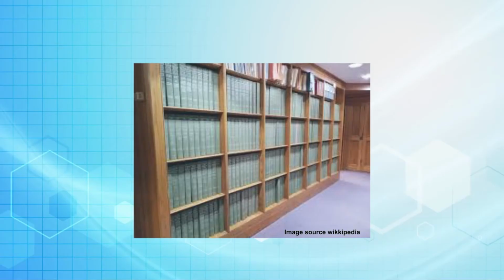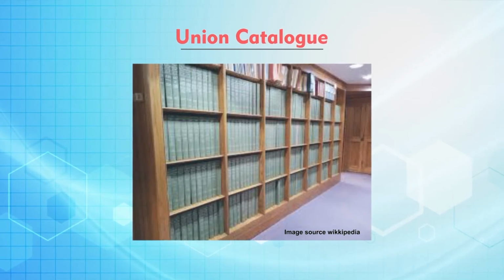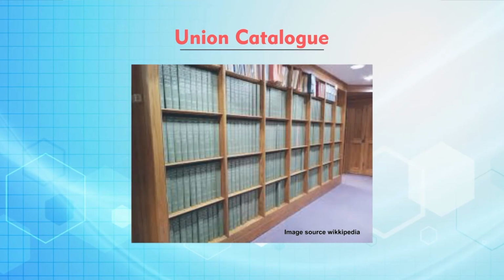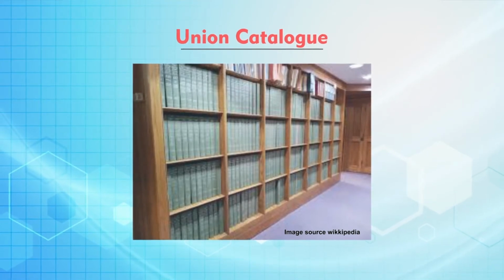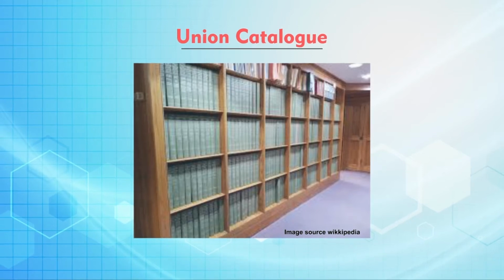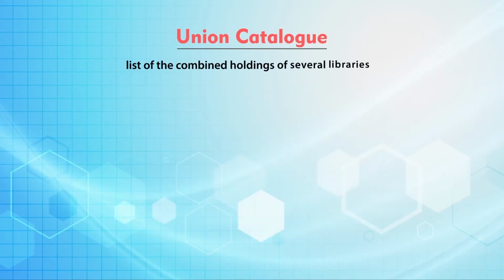network of libraries. As I said, the union catalog is an age old concept in the domain of library services. The classical view of union catalog is that it is a list of the combined holdings of several libraries.